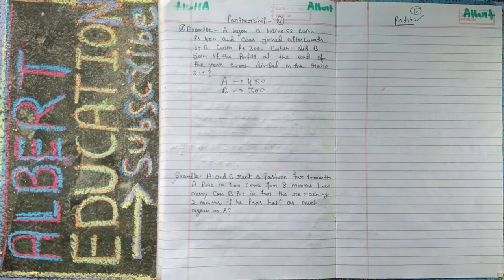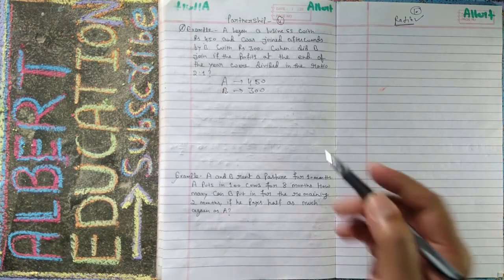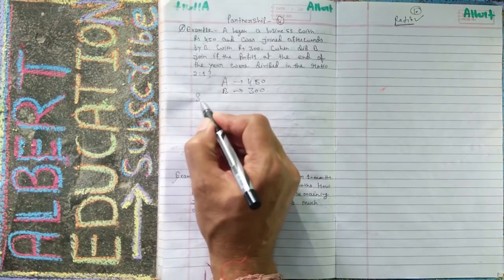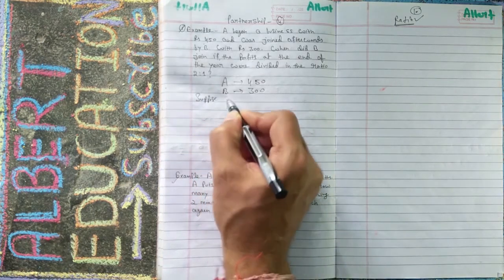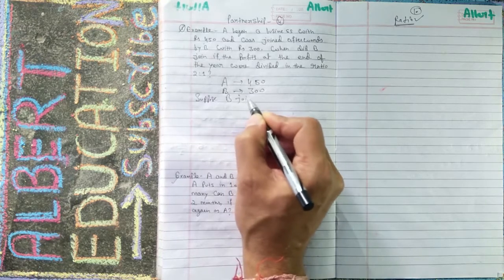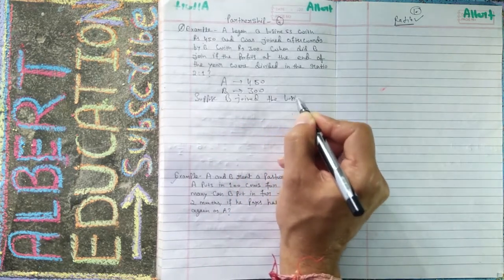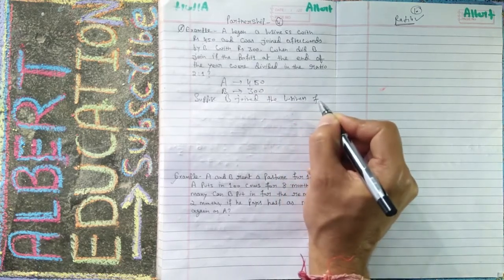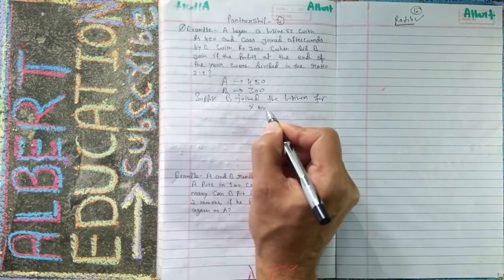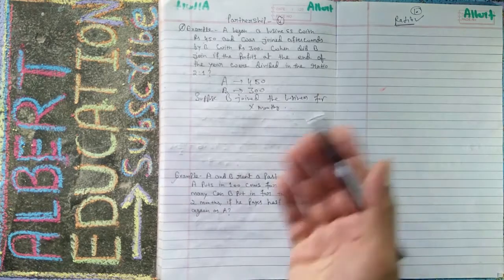Very simple. Suppose B joined the business for X months, which we don't know.